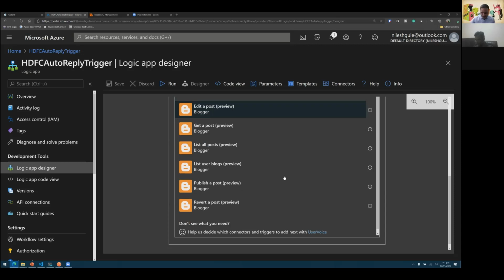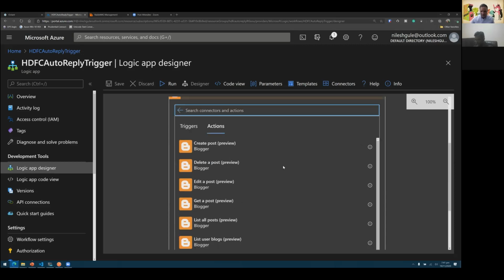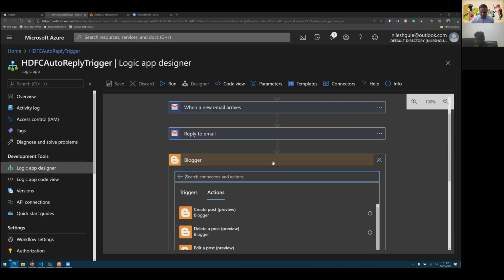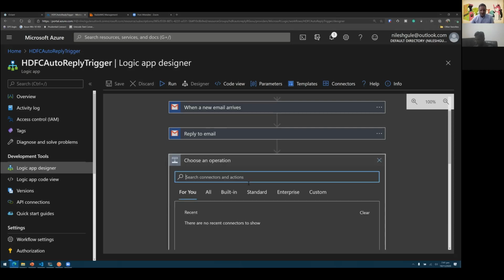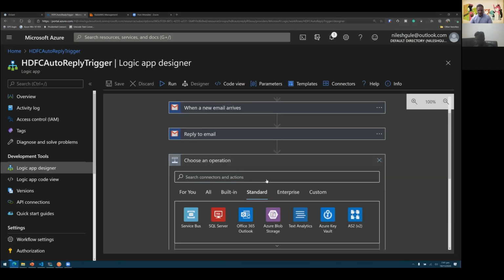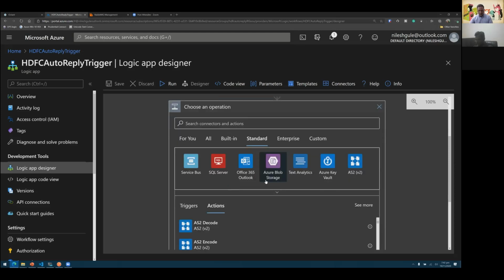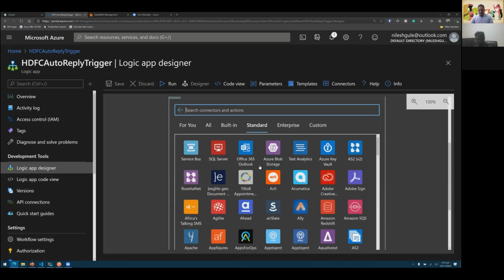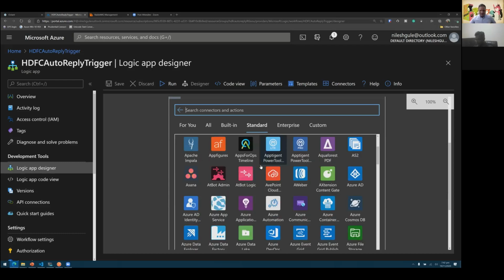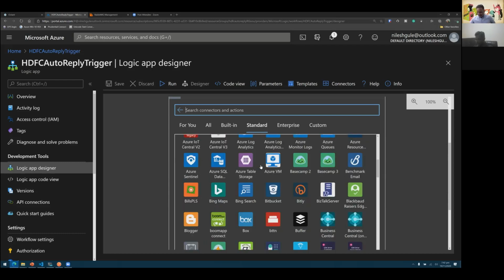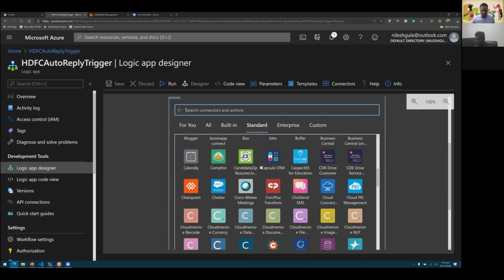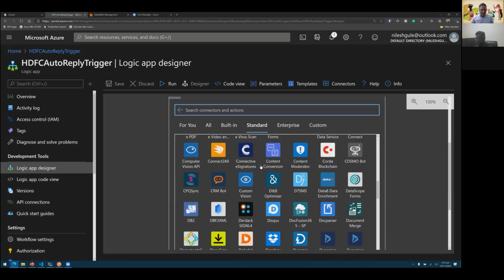And let me quickly show you the number of connectors which are there. If you do the math, you can see that the standard part, I think there are 7 columns here. And let me just expand this. You can see the number of connectors which are available. I think last time when I counted, this was close to 200 plus.